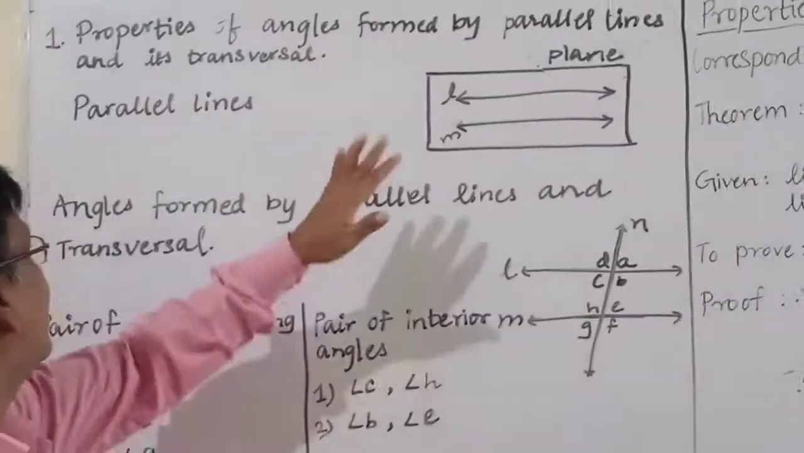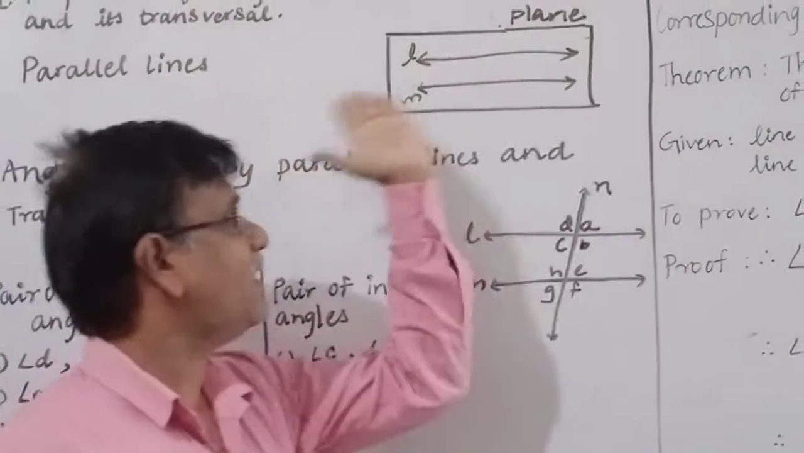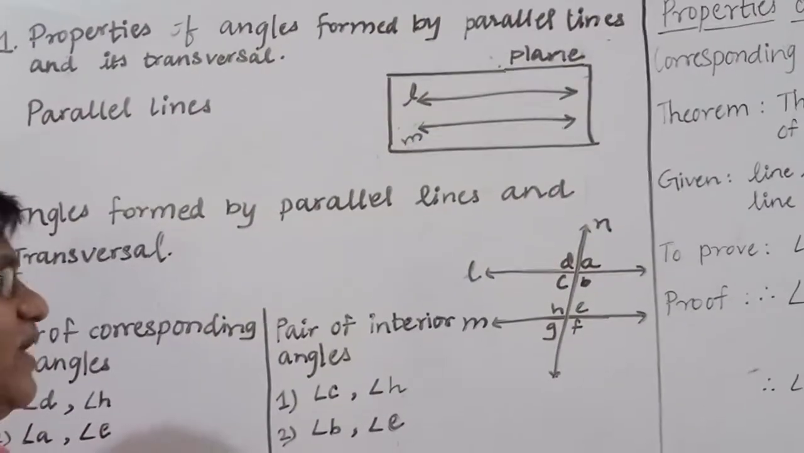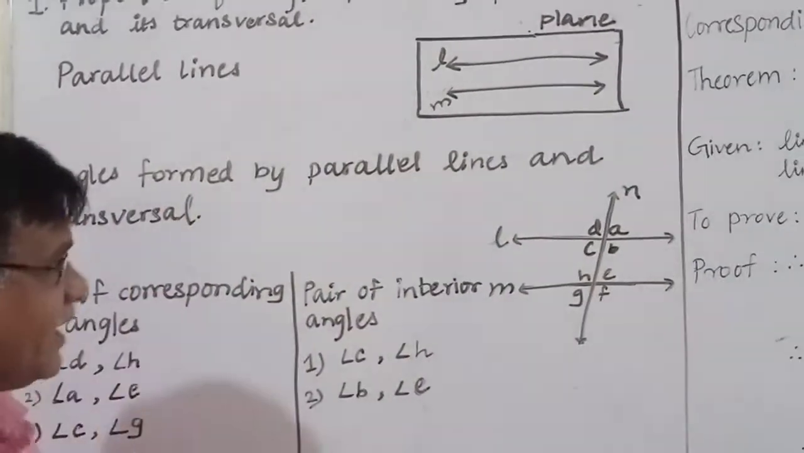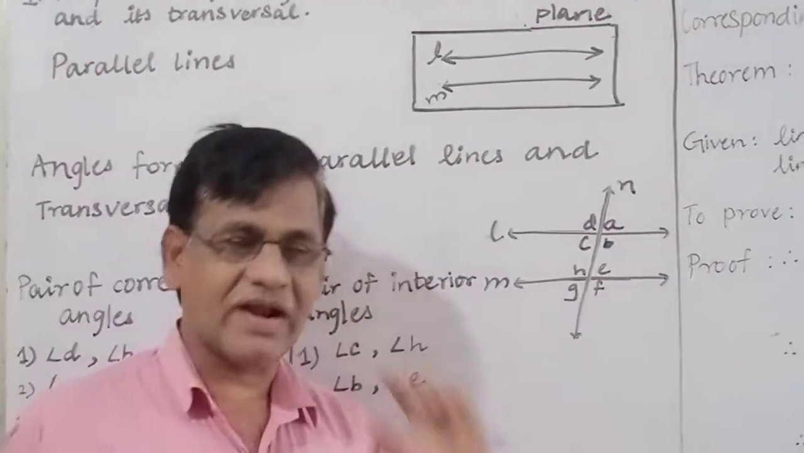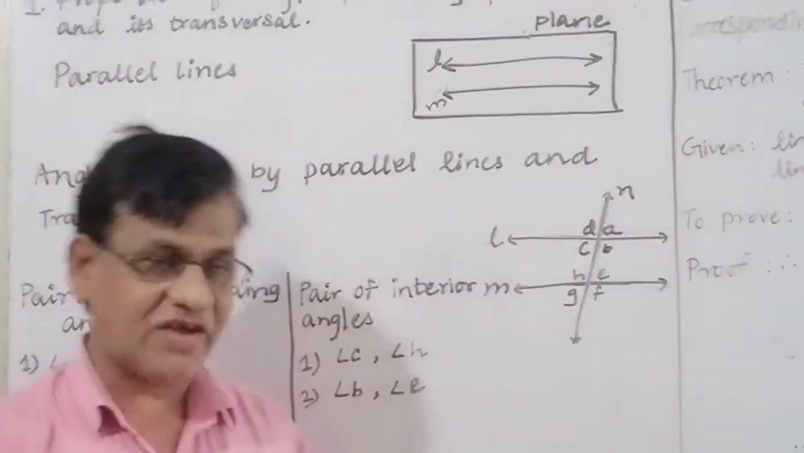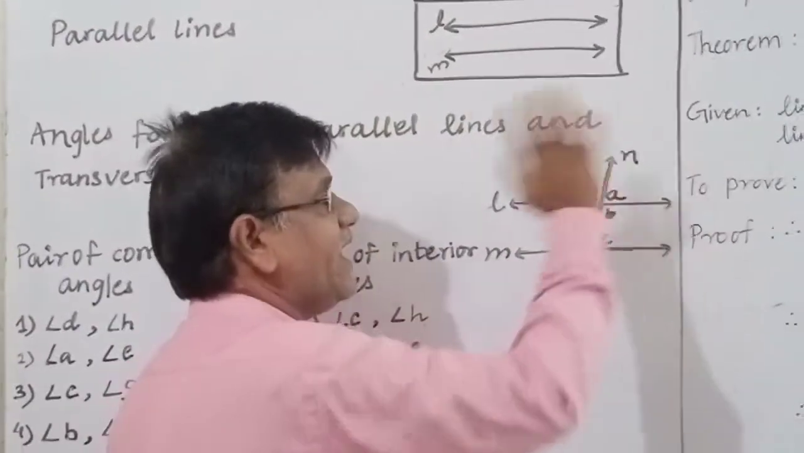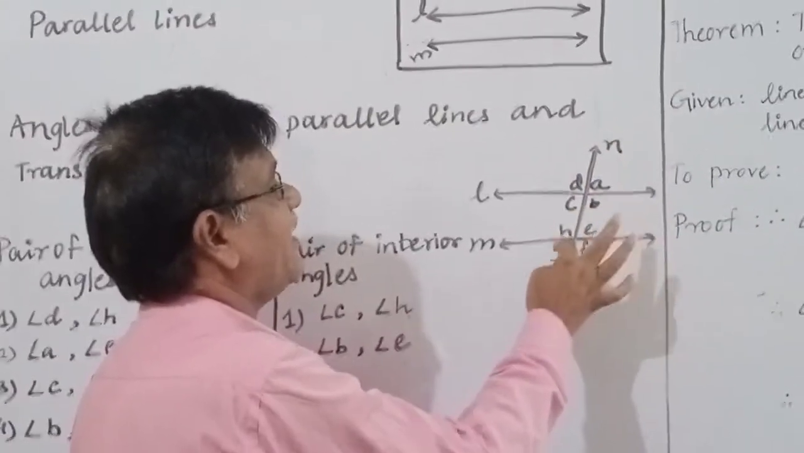Now come to the second step. When two parallel lines are there and one transversal is there, how many angles are formed? See here, the angles formed by parallel lines and a transversal. Here line L is one line and line M is another line. These two lines are in the same plane and they are parallel to each other. Then the angles formed by a transversal, that is transversal N. How many angles are there? See, 1, 2, 3, 4, 5, 6, 7, 8.